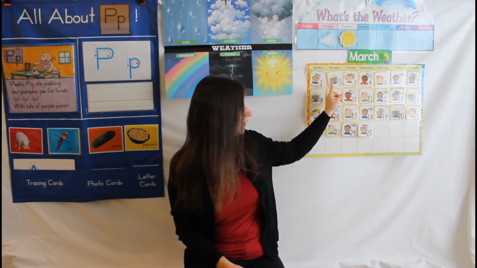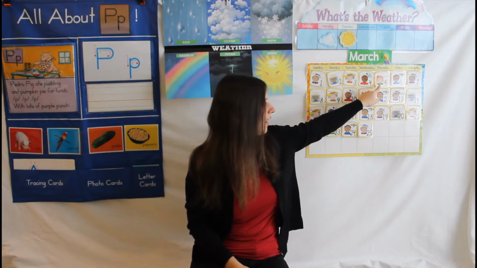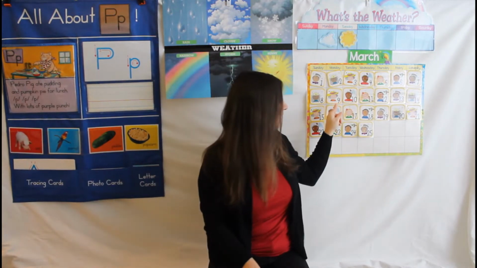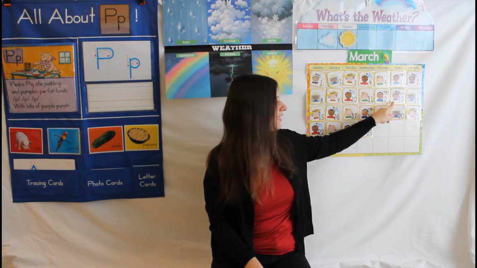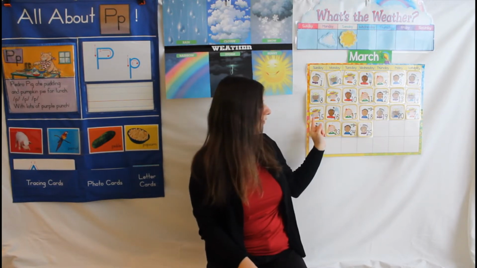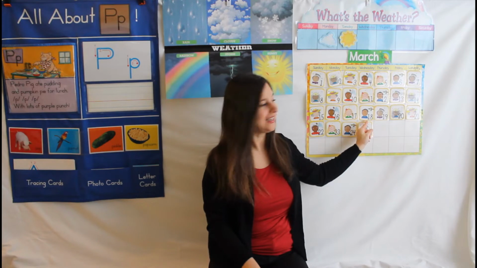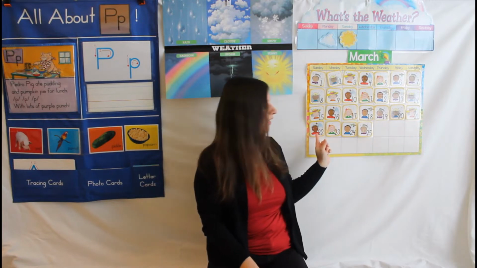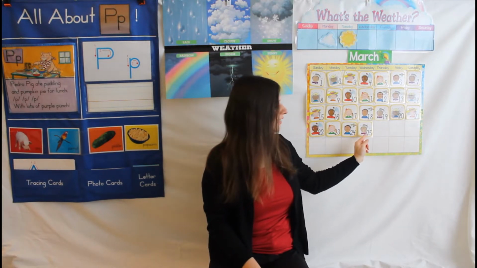Let's count and see what number date it is today. 1, 2, 3, 4, 5, 6, 7, 8, 9, 10, 11, 12, 13, 14, 15, 16, 17, 18, 19, 20, 21, 22, 23, 24, 25.